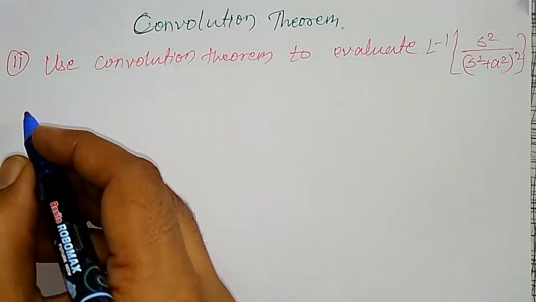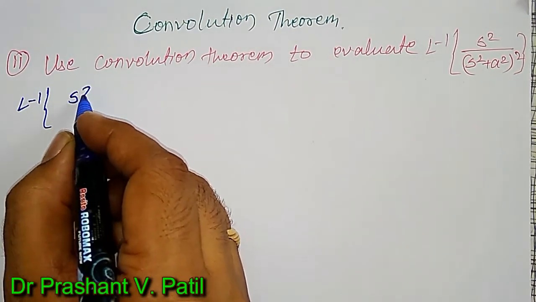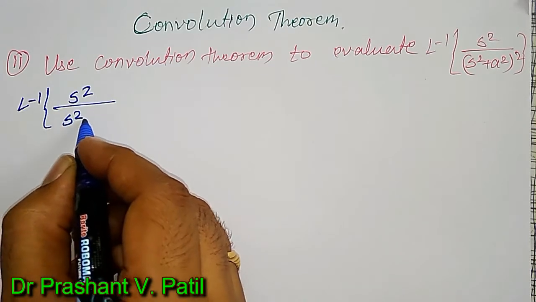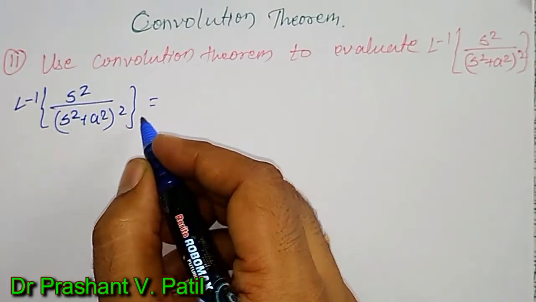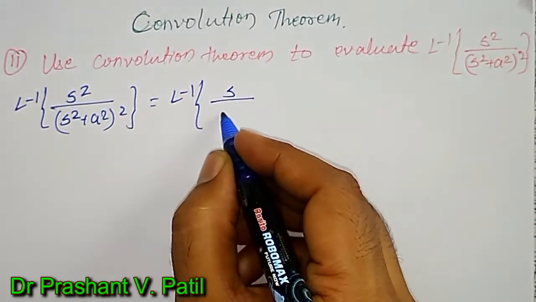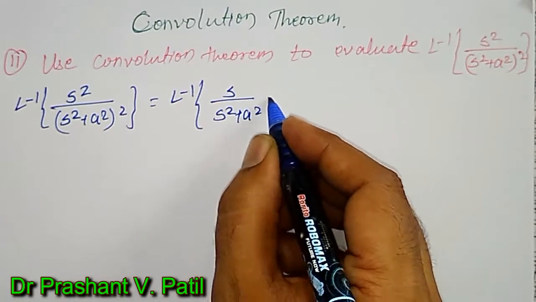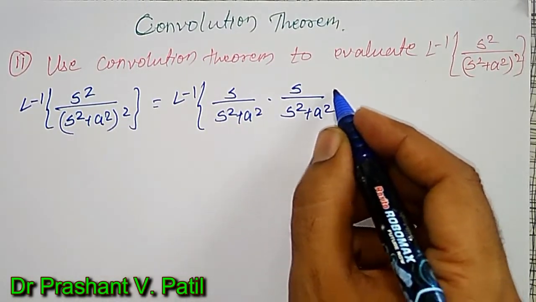Now I can write this as inverse Laplace transform of s square divided by s square plus a square the square. I can split it into two terms as a product, as inverse transform of s divided by s square plus a square into s divided by s square plus a square.